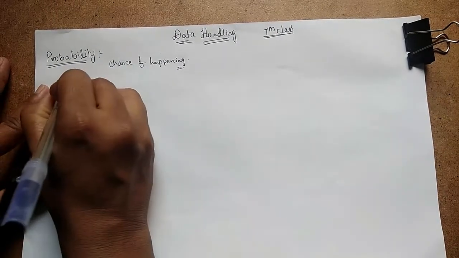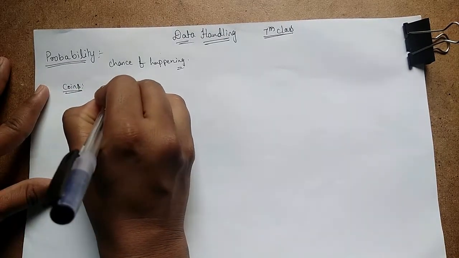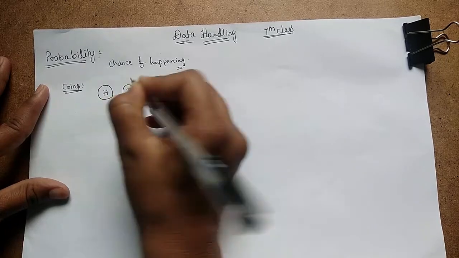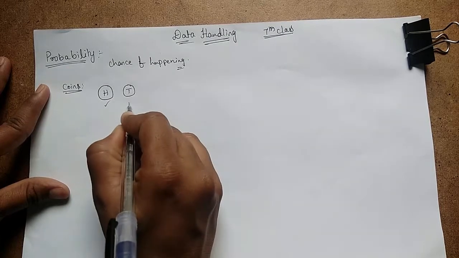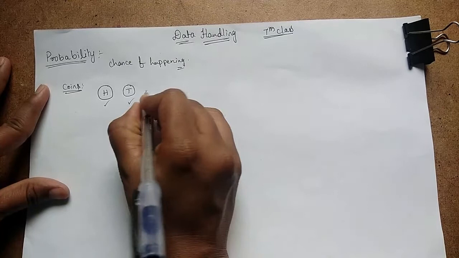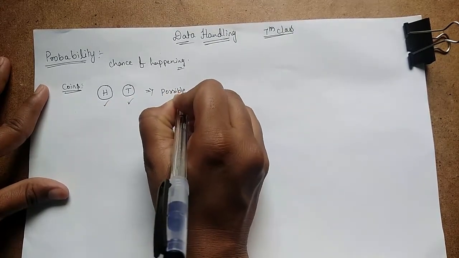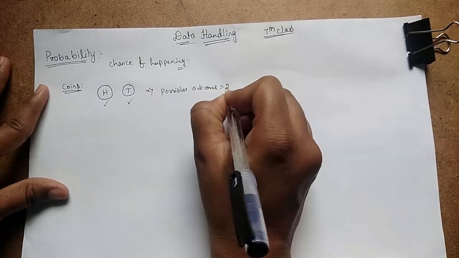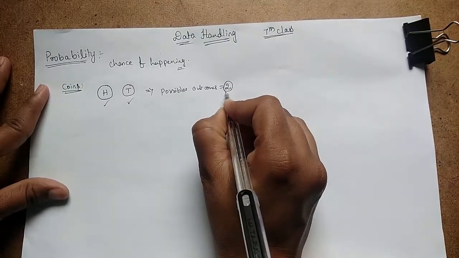I am taking coins here, like you all know about coins. A coin has a head on one side and a tail on the other. If you throw a coin, it must be head or it must be tail. Both cannot happen. So the possible outcomes were 2, because there is a head or a tail. What will happen we don't know.